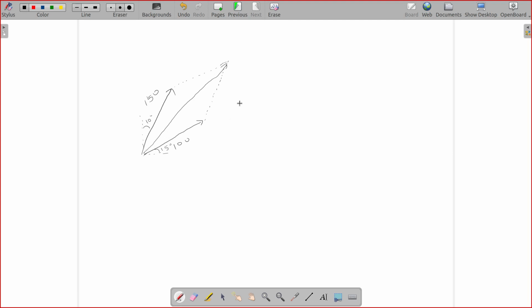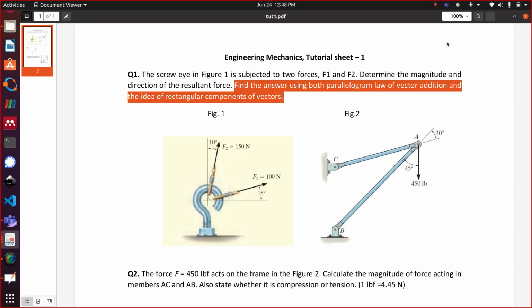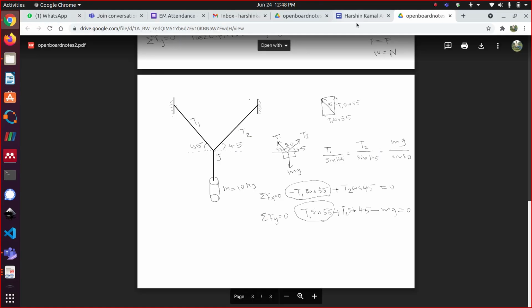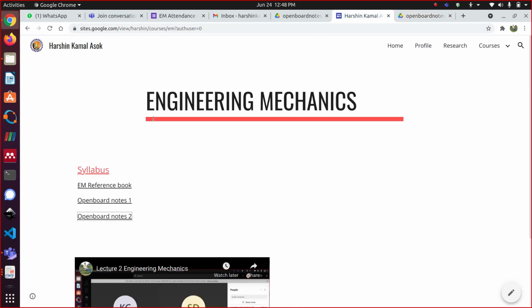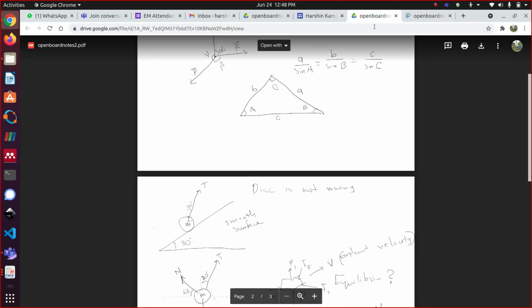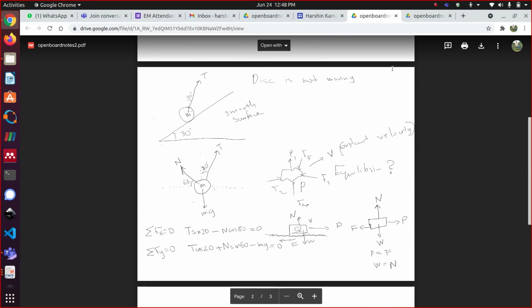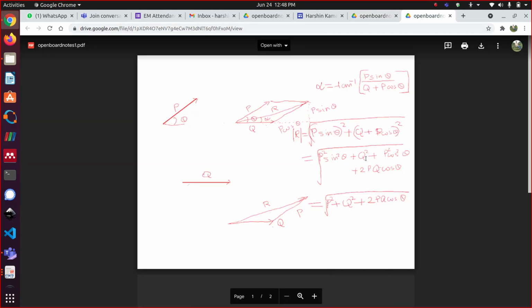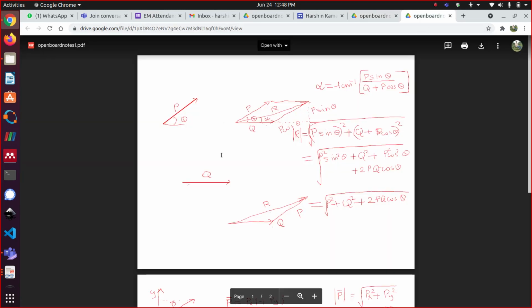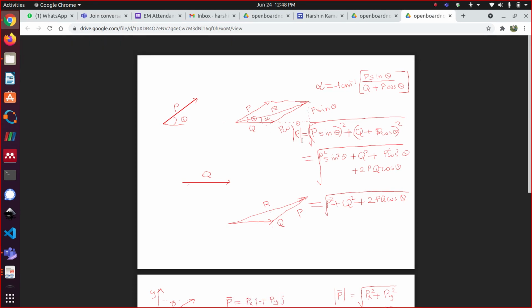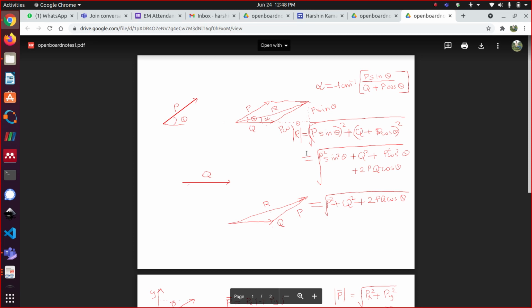This is something you already know. This is something you already discussed. We have discussed in the first class. You have two vectors. You have resultant R. R will be given by this equation.